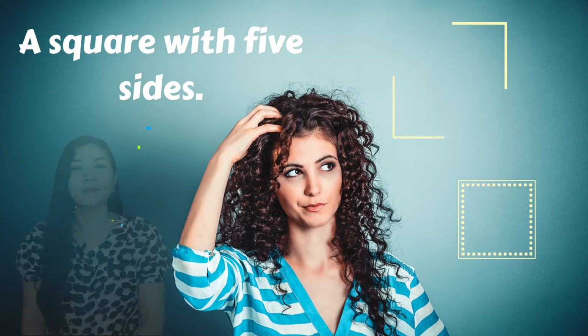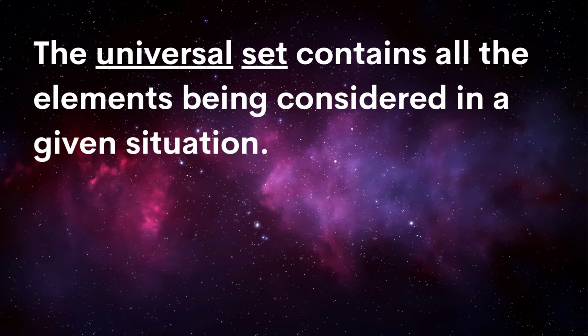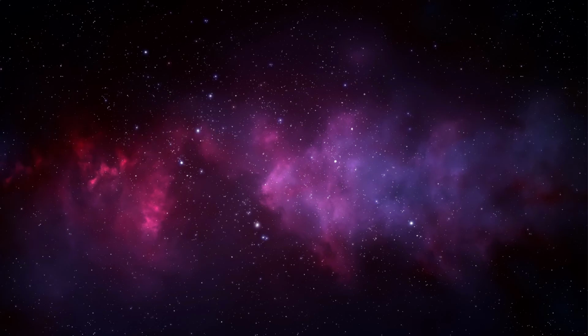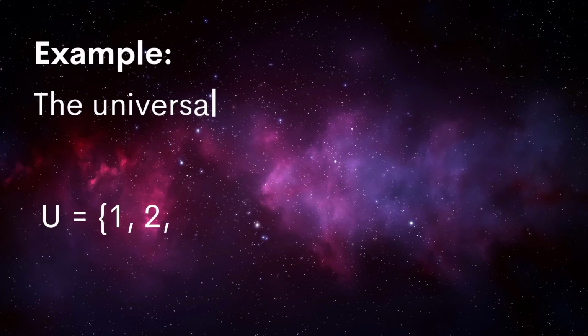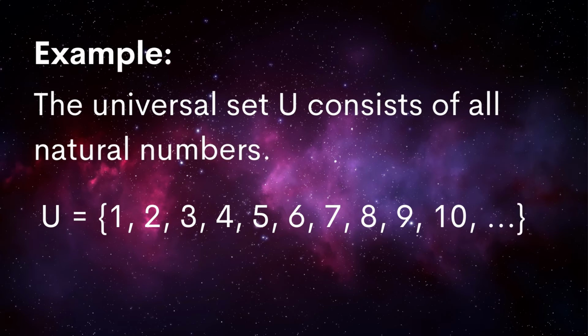Another important term is the universal set. The universal set contains all the elements being considered in a given situation. Let's have an example in real life. The universal set U, written in uppercase, consists of all natural numbers such that capital U contains the elements 1, 2, 3, 4, 5, 6, 7, 8, 9, 10, and so on.